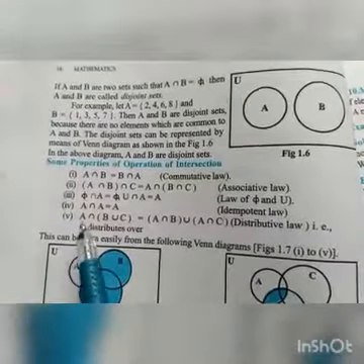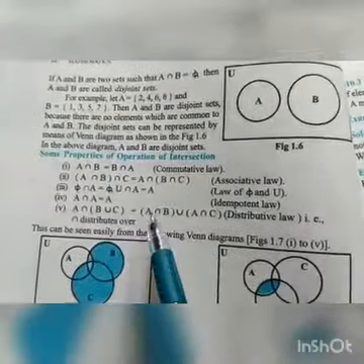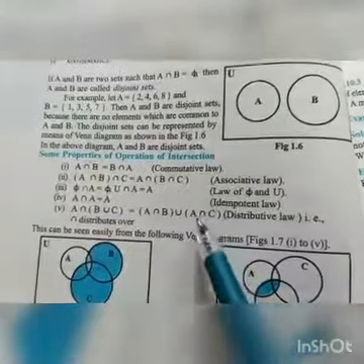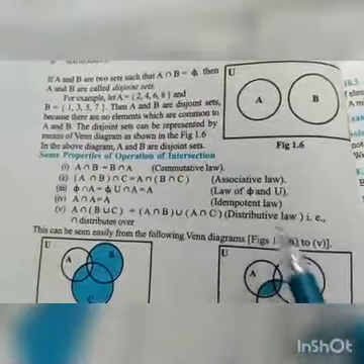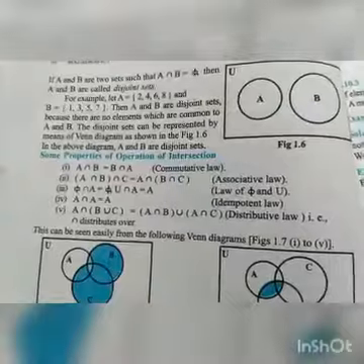And the fifth one is A intersection in bracket B union C is equal to A intersection B union A intersection C. This is the distributive law. That is, intersection distributes over union.